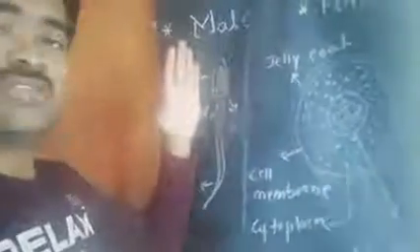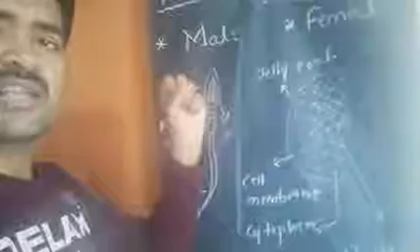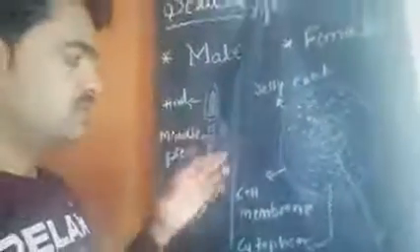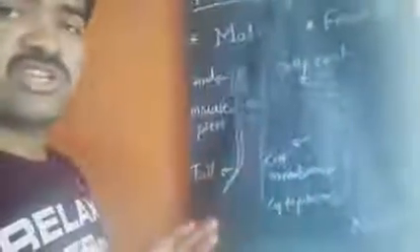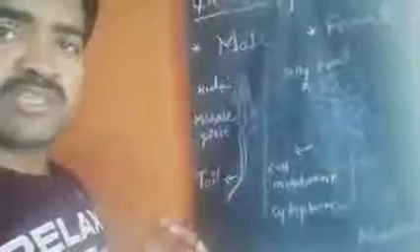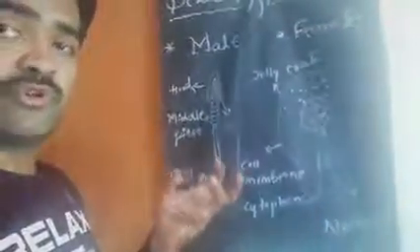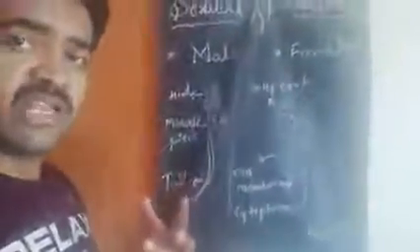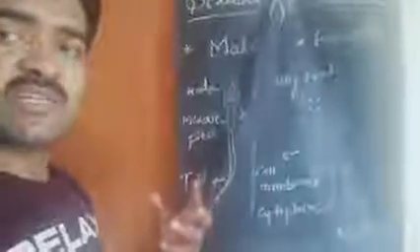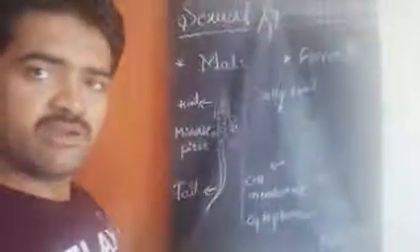This is what sexual reproduction is: the fusion of male and female sex cells, that is the gametes, the sperm and egg, which combine together to form another structure called the zygote. So this is about sexual reproduction and how it takes place. How sexual reproduction takes place in flowering plants as well as in animals, we will discuss in the next session. Thank you and have a nice day.